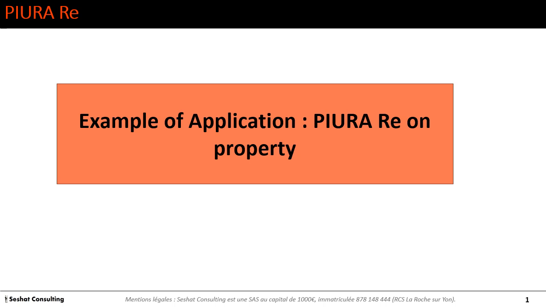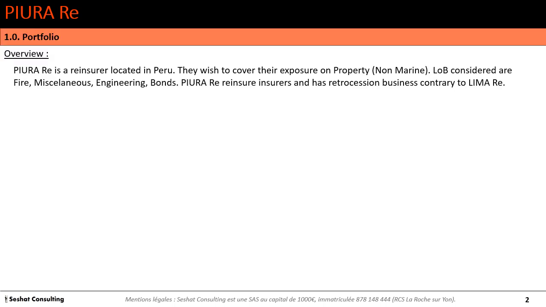Here we'll see how to price a retrocession treaty by the case of PIURA, a reinsurer located in Peru. So PIURA wishes to cover their exposure on property. Lines of business considered here are fire, miscellaneous, engineering, and bonds. PIURA reinsures insurers and has retrocession business too.